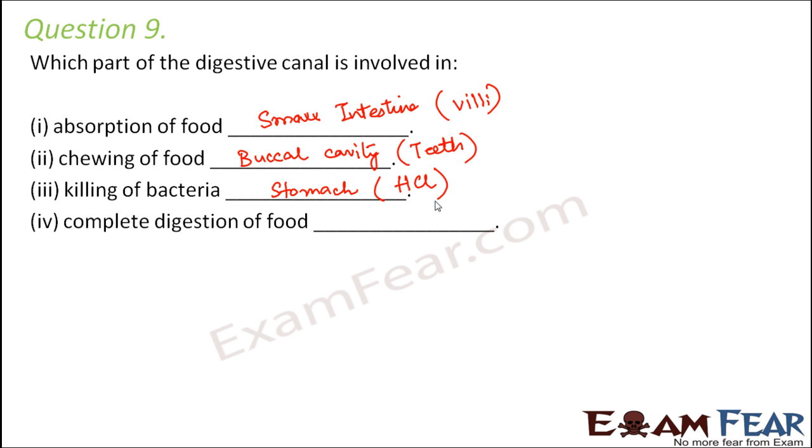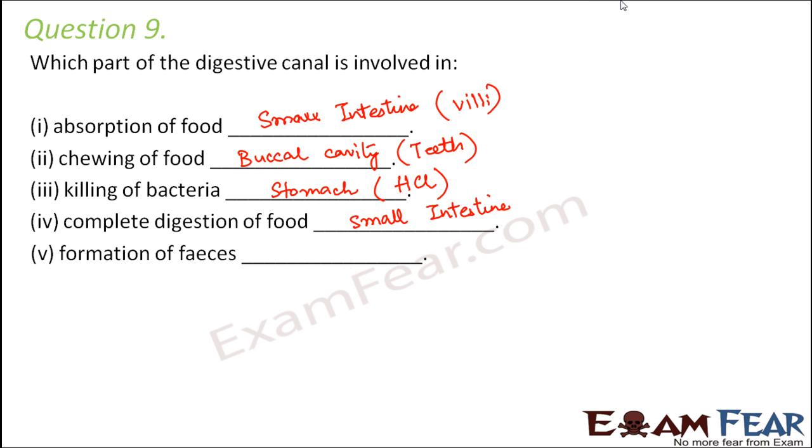Complete digestion of food. This happens in the small intestine because the intestine produces the intestinal enzymes, and also the pancreatic enzymes come to the small intestine and help in digestion of carbohydrates, proteins as well as fats. So complete digestion happens here. Formation of feces. Feces are nothing but the undigested food components which are released out of the body. This feces formation is a part of egestion, and it happens in the large intestine.